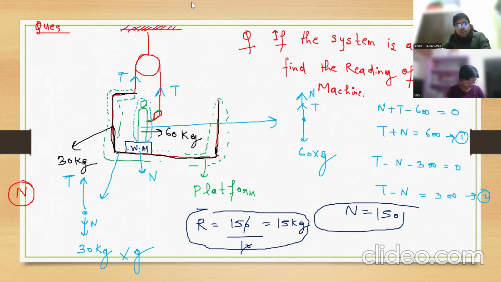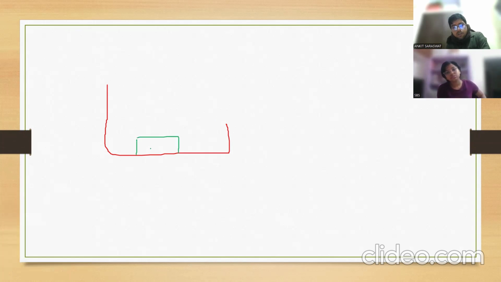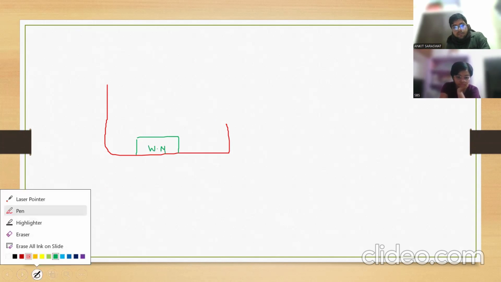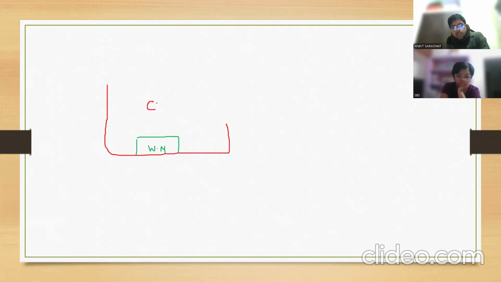Even this question you can solve one more way. Tension, how much are you getting? 450. If I give the same question, you can solve for tension in this way also. Platform, and on it the weighing machine is there. On this weighing machine a person is going to stand like this.